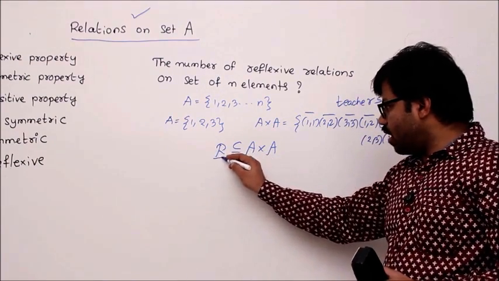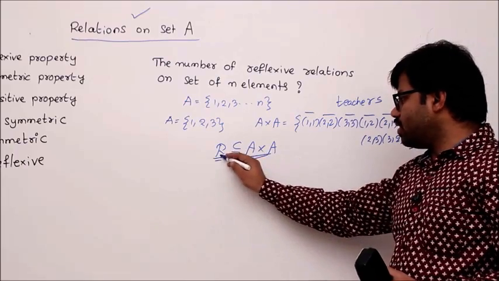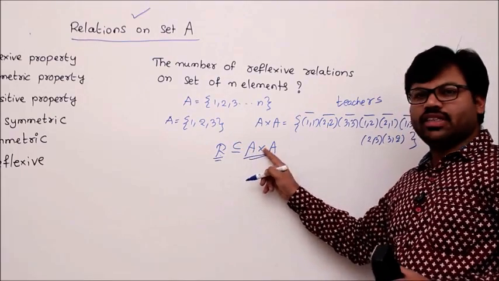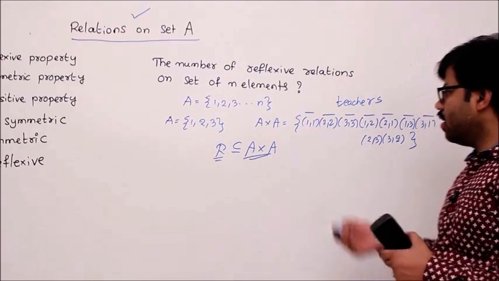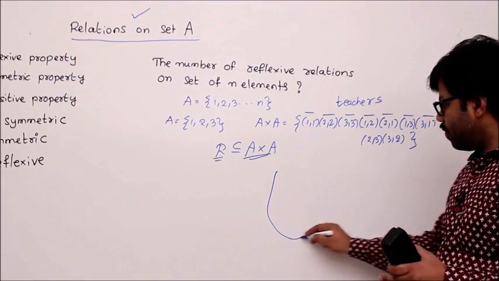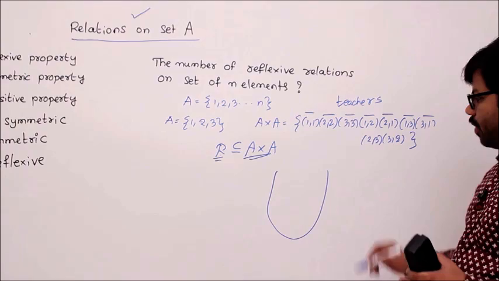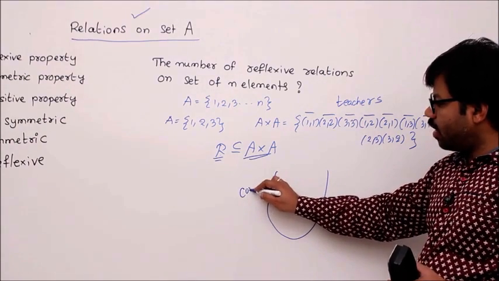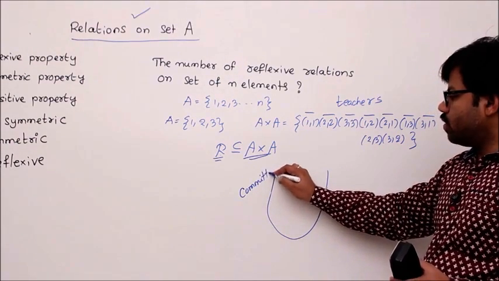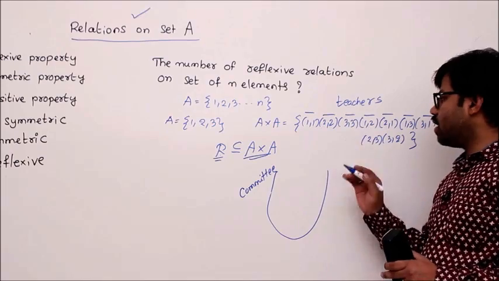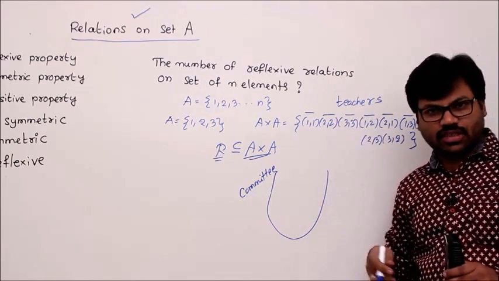Now what is R? R is some subset of A cross A, equal to teachers. That means I can say committee, right? So you have to form a committee now. How many committees you can form is the question. So you tell me what is the property of any random committee. Think about it. Any committee generally contains some of the elements of all the elements, isn't it?